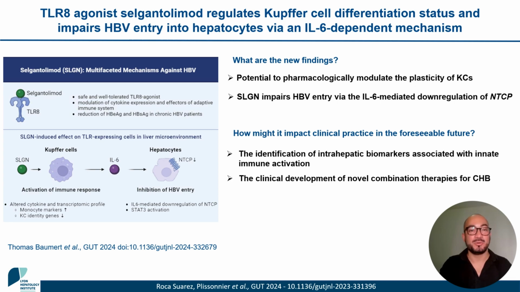Moreover, taking into account first its previously described modulatory action on adaptive responses in the context of an established HBV infection, and second, our results showing an effect over de novo infection of hepatocytes, this suggests that selgantolimod and its dual mechanism may be an interesting asset for the clinical development of combination therapies against chronic hepatitis B.